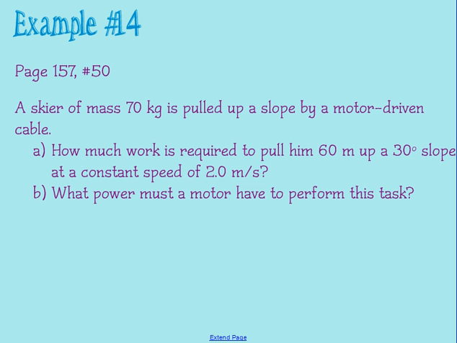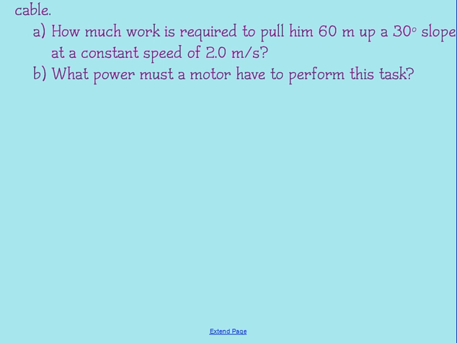Part A is a review problem from earlier in this chapter. Really, when it says how much work is required to pull him up this slope, we're asking for how much work does the tension do. It says that he's being pulled by a cable, so tension is the force there that's doing that work. So let's say that here's my skier. We all know that I can't draw very well, and my skier is being pulled up this slope.